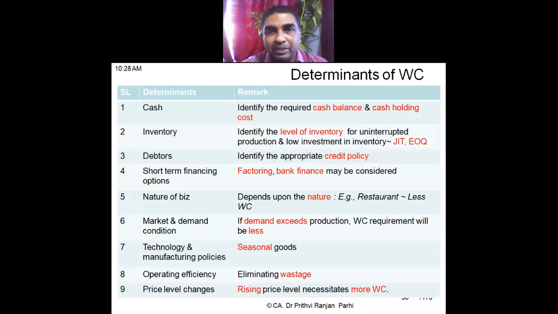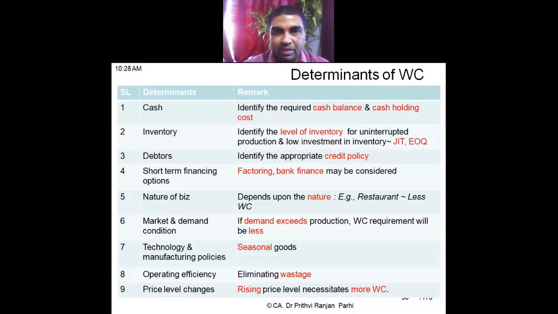So depending upon the type of business, one is required to identify what is the cash balance, what is the cash holding cost of that company. Accordingly, working capital is decided. So the cash position, or the requirement of cash, affects the requirement of working capital. Okay, understood? What is the second item?